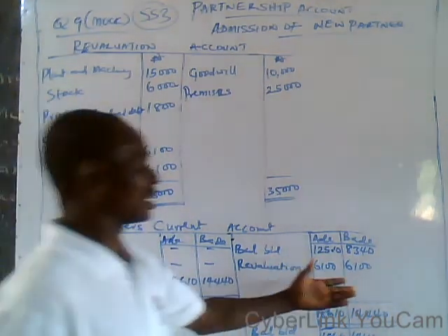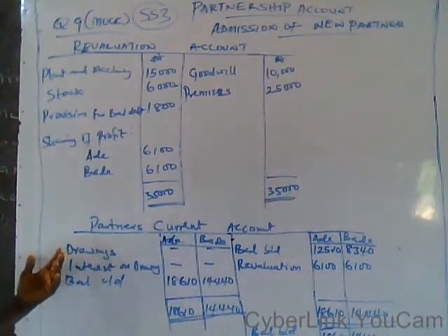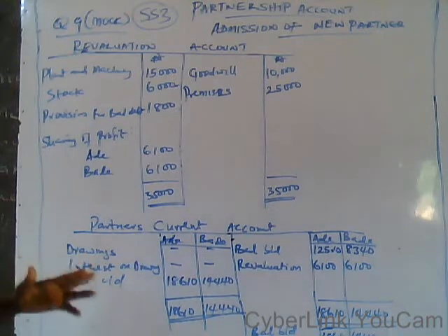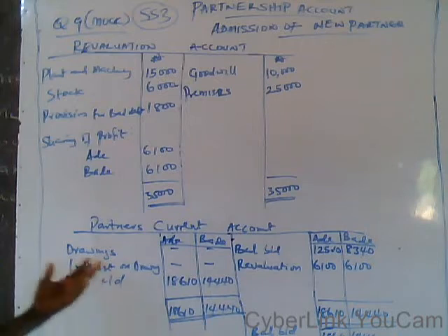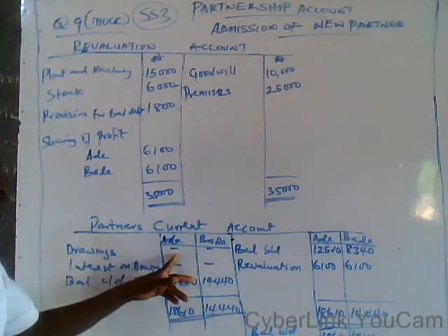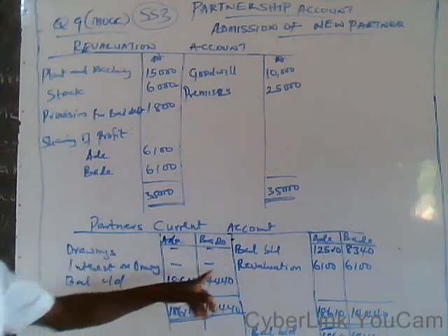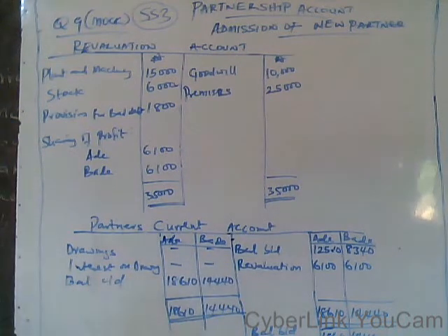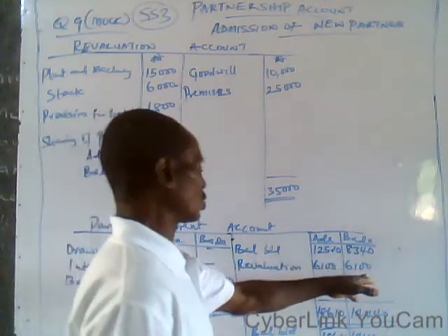6,100 will be transferred to both sides of the account. And come to this side. In case you are given drawings, but based on this account, drawings are not given. If you are given drawings, the value of drawings should be transferred to this side, and interest on drawings should also be considered. After that, you add this side together, minus this side.